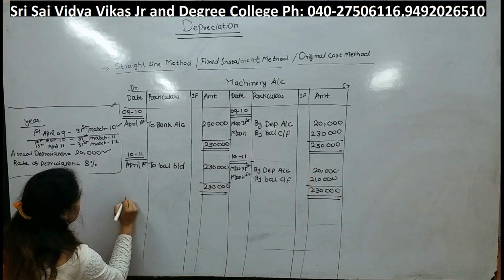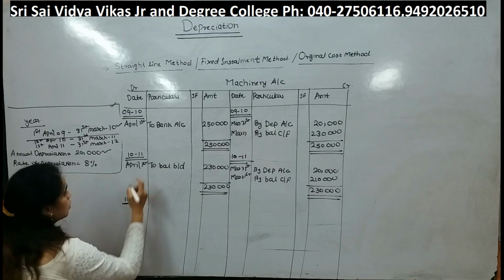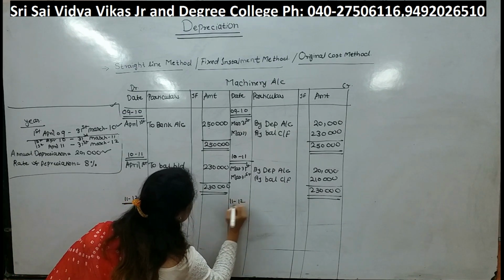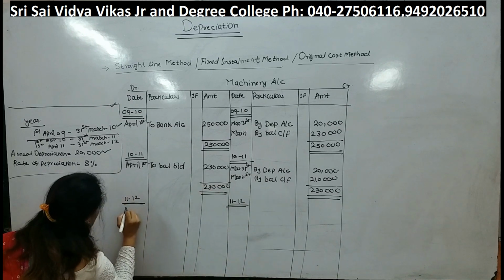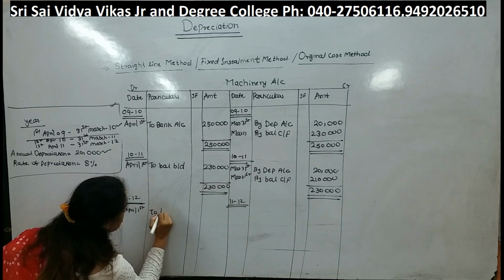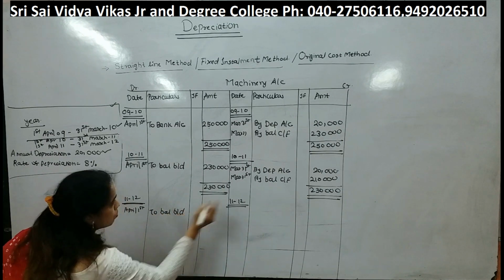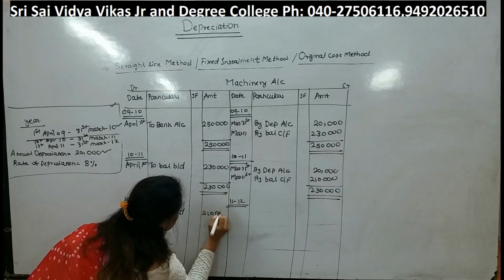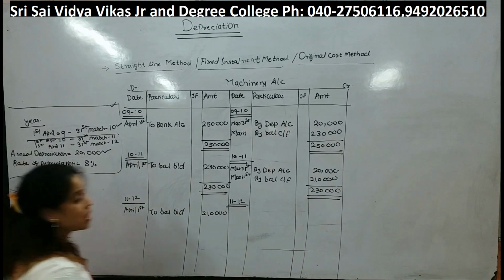Then they are asking us to prepare third year as well. So 11 and 12 is going to be our third year. Again, last year's closing balance will become this year's opening balance. So to balance brought down will be 2,10,000. Again whole year we use that asset.